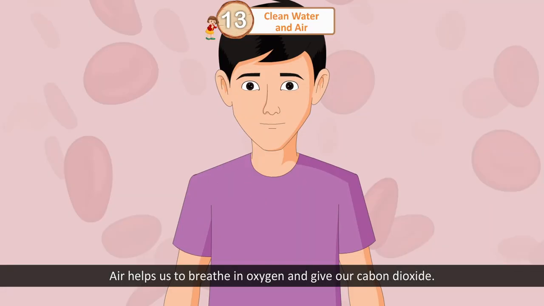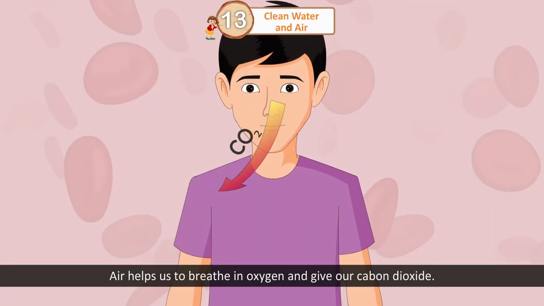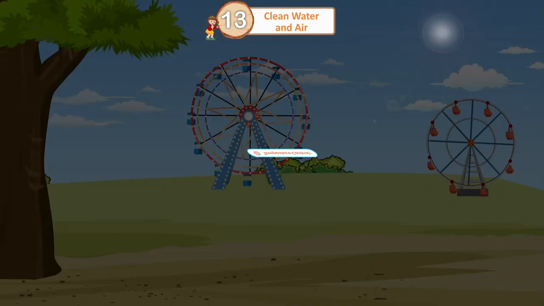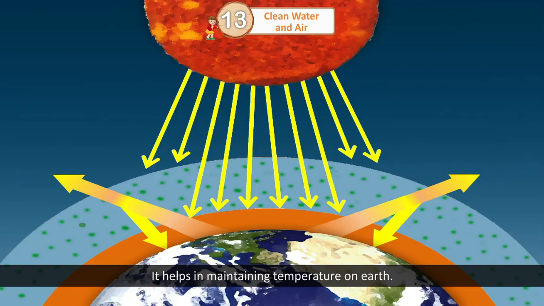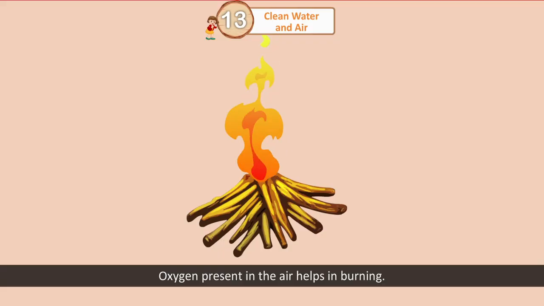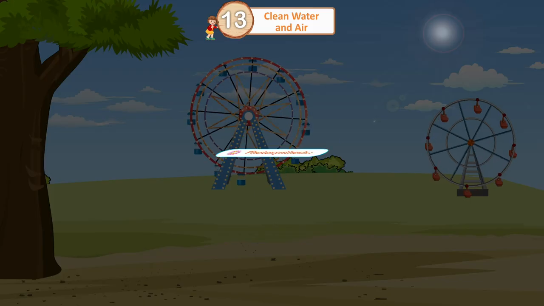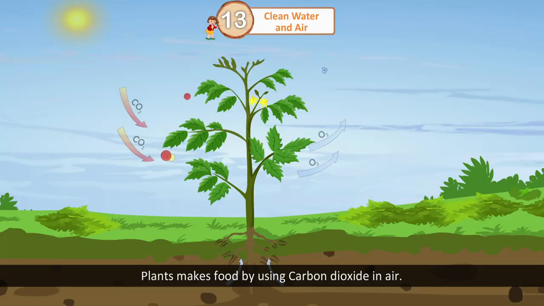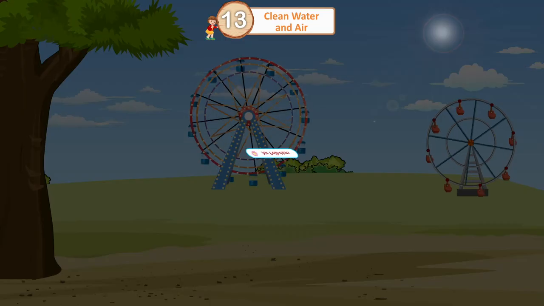Breathing. Air helps us to breathe in oxygen and give out carbon dioxide. Temperature control. It helps in maintaining temperature on Earth. Burning. Oxygen present in the air helps in burning. Photosynthesis. Plants make food by using carbon dioxide in air.